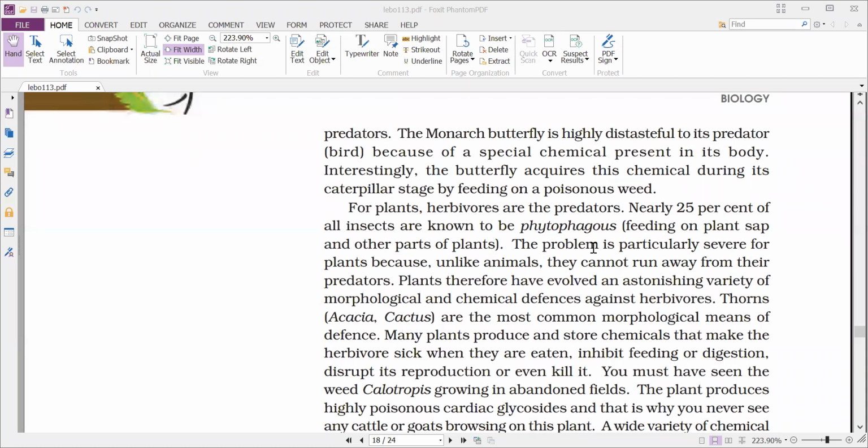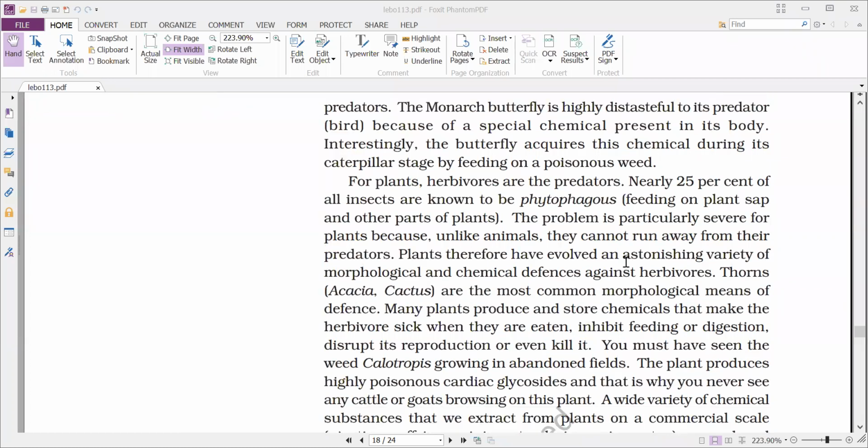Either they feed on leaves or flowers, or stem, part of the stem, or root or something like that. They may affect different parts of the plant, so they are called phytophages. The problem is particularly severe for plants because, unlike animals, they cannot run away from their predators.